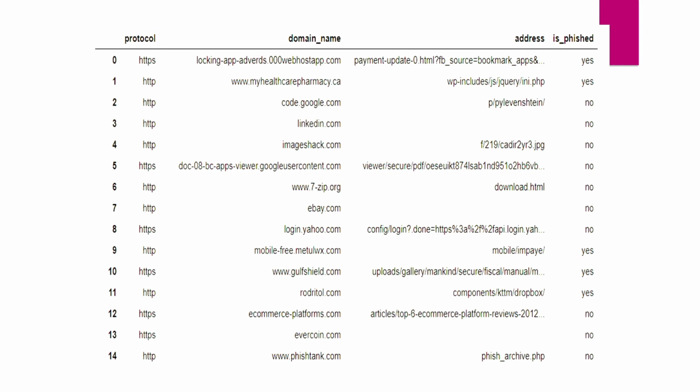The dependent variable is a classification. I got a yes or no distinct variable. Yes is a legitimate website, no is a phishing website.